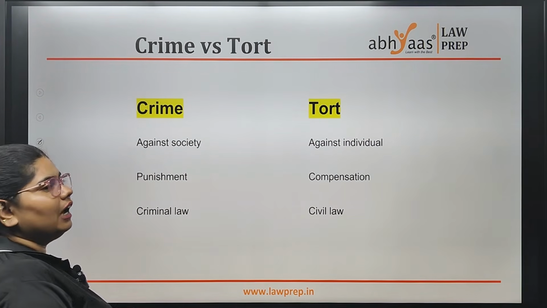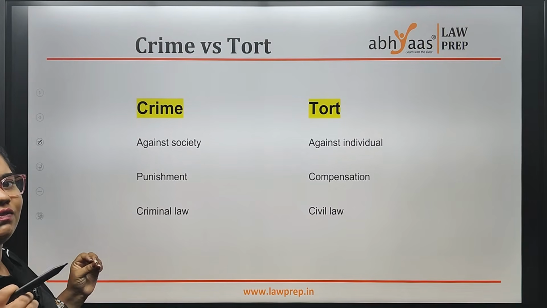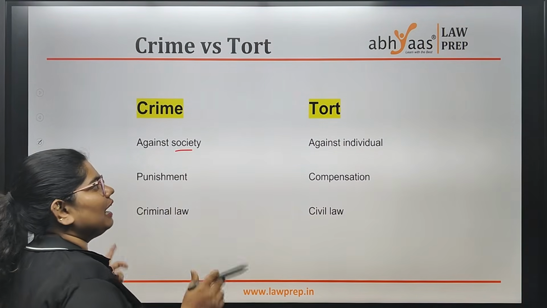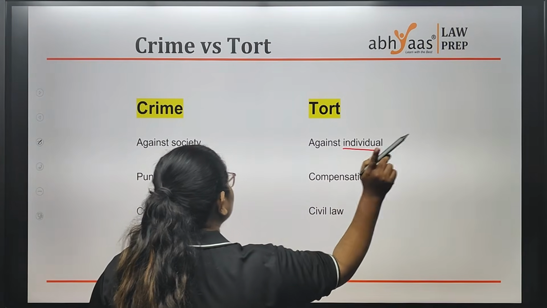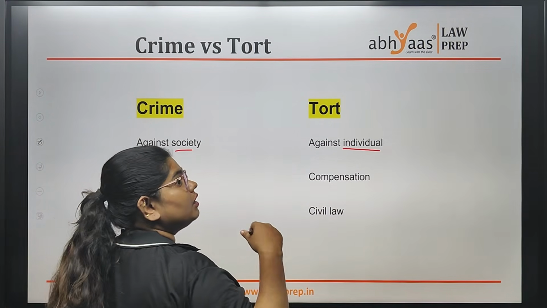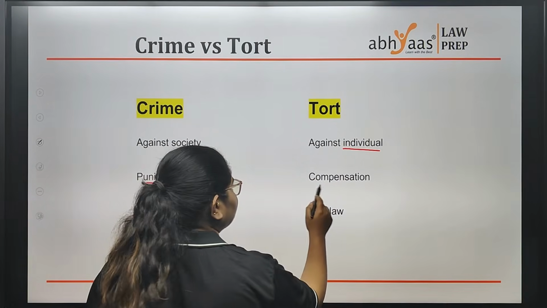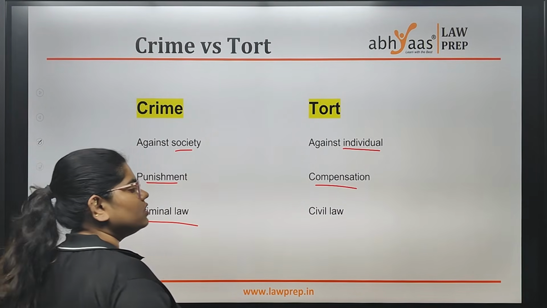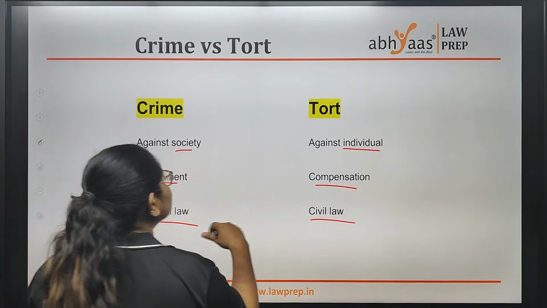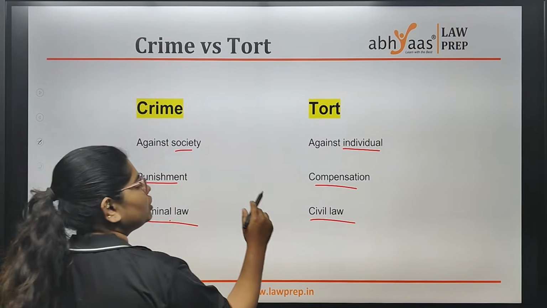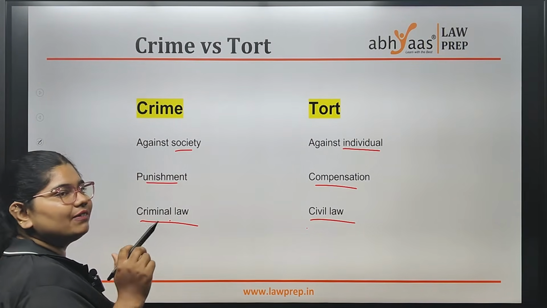Crime versus tort. I have explained this to you earlier, but now I am just giving you a quick recap. Crime is against society at large. Tort is only against one particular individual. For crime, you will get punishment. The sufferer will get compensation. Crime is governed under criminal law and tort is governed under civil law. For crime, the case will be filed in criminal courts, and for tort, the case will be filed in civil courts.